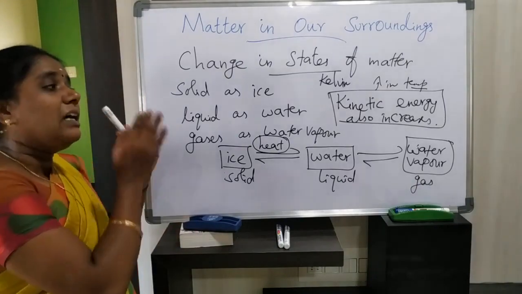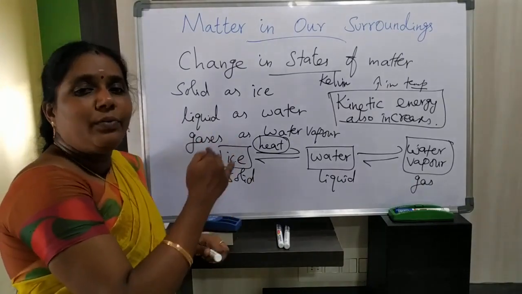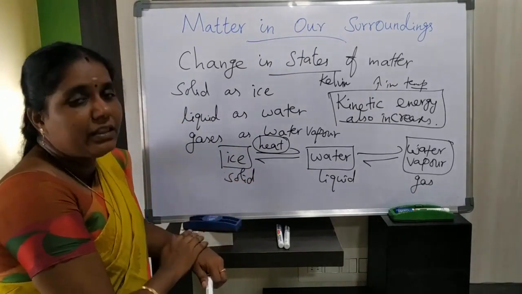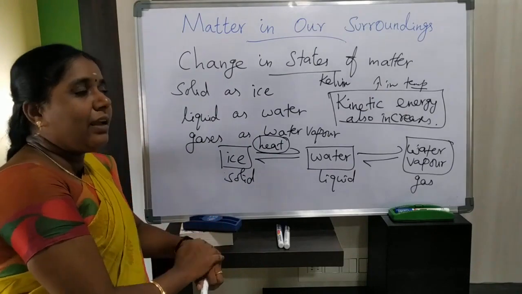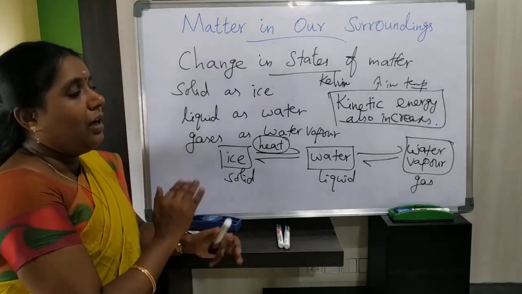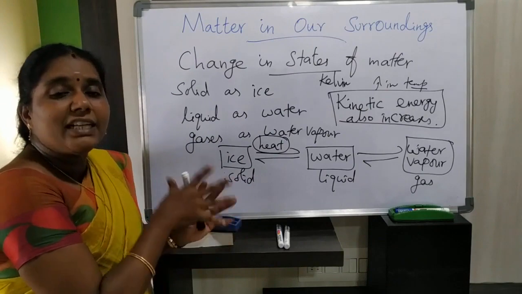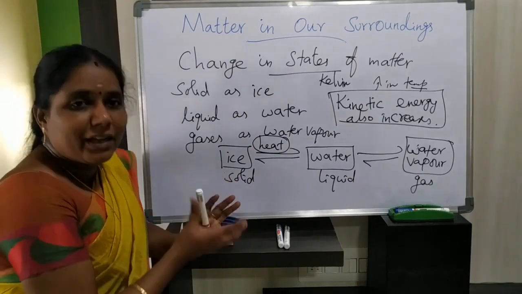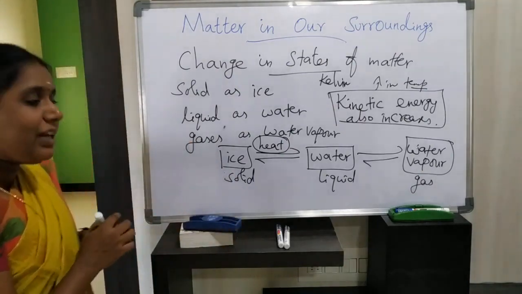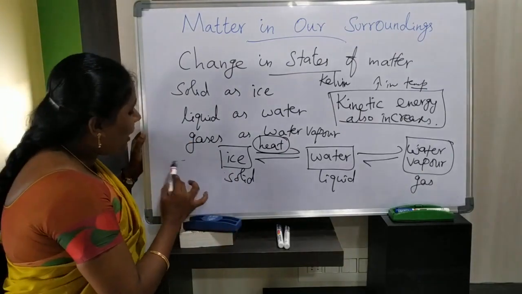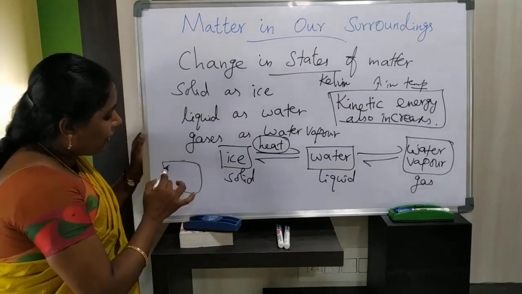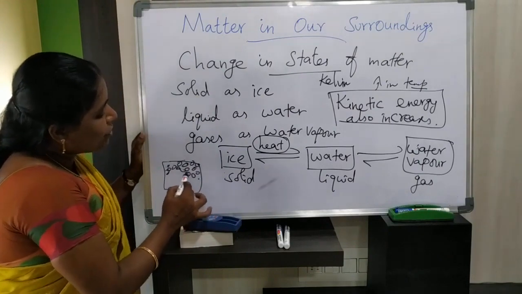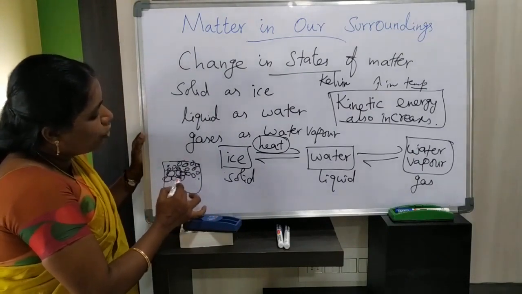So automatically, when the kinetic energy of the particles increases, the extra heat that we are applying will give movement to the particles. How is it possible? When we are applying heat, that heat will overcome the force of attraction between the particles. You know very well, solid particles are very closely packed, isn't it? Solid particles are very closely packed.